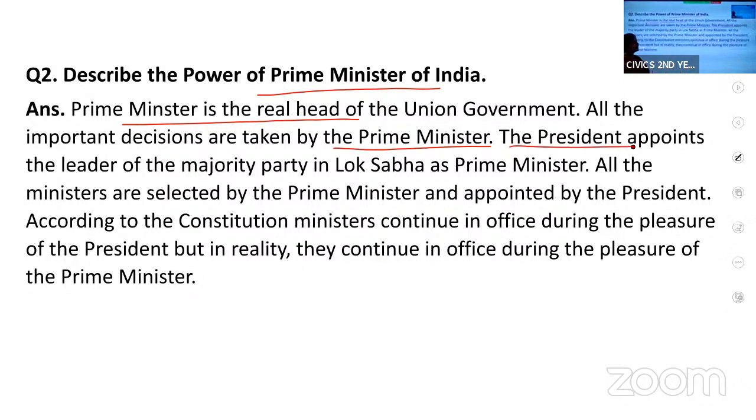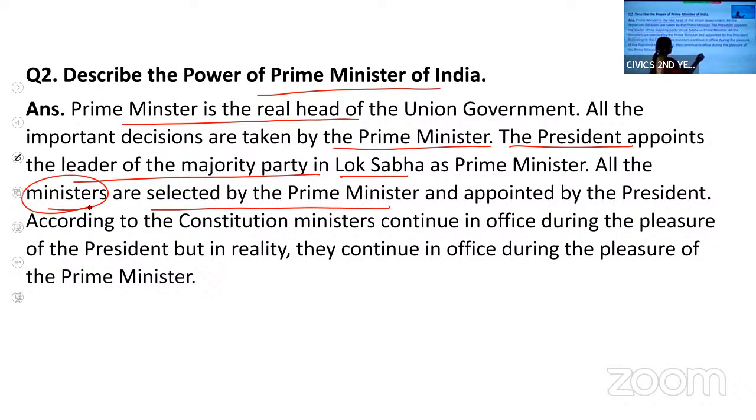And all the ministers are selected by the Prime Minister. After getting appointed, he will select his team, his ministers, and all these ministers are also appointed by the President.